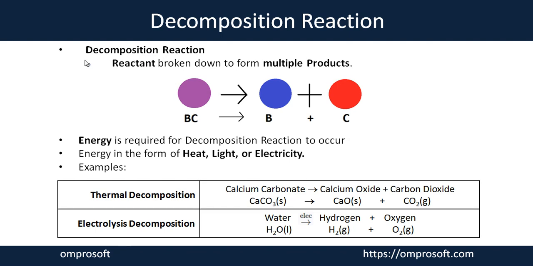As the word says, decomposition means you have one complex reactant and it breaks into multiple products. Such a process is considered a decomposition reaction. For example, you have BC as a reactant, in which the bond gets broken down and it is converted into B plus C. So with one reactant taking part in the reaction, it forms two products here. This kind of reaction is considered a decomposition reaction.